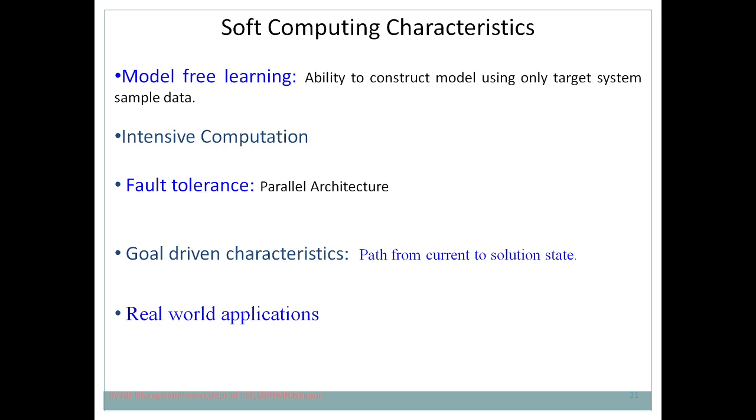And the last characteristic of soft computing is real world application. I already discussed this: soft computing has a number of real world applications, because it is beneficial over conventional logic, and it can be used to solve various real world problems. A simple example: suppose somebody asks whether there will be rain today or not. To answer that question, you may use yes or no. But if somebody asks what is the speed of the car, you cannot make use of conventional logic. You require fuzzy logic, and soft computing is based on fuzzy logic. So soft computing has numerous real world applications.